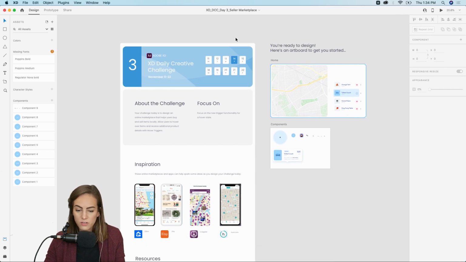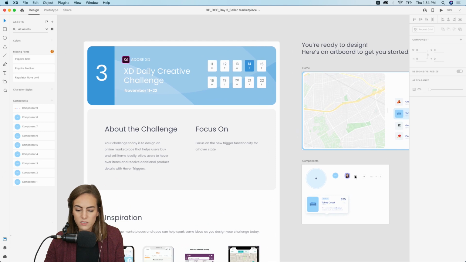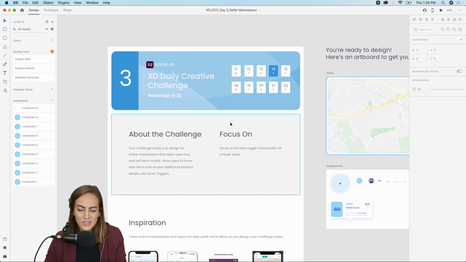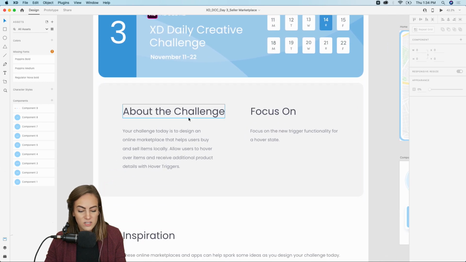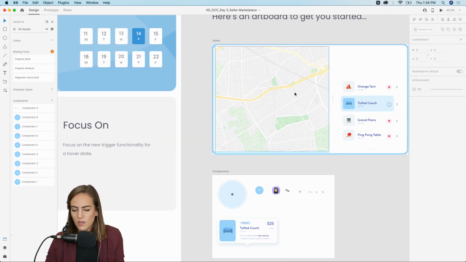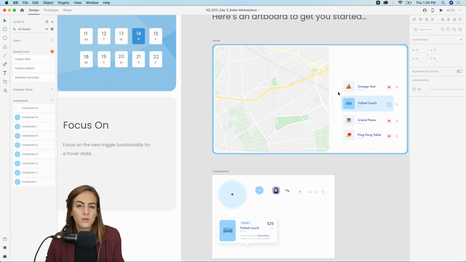Like I mentioned, you can download this from Dropbox. You will not have this stuff on the right, but the rest of the stuff you will have. So it's Thursday. Like I mentioned, today we're focusing on creating an online marketplace. I'm going to be doing this just as a website, 1920 by 1080.